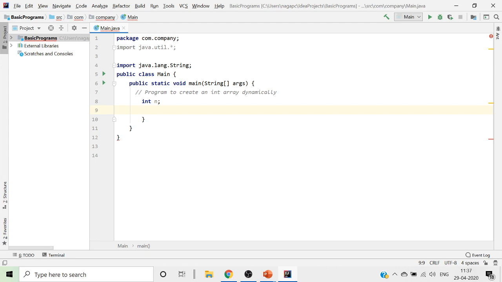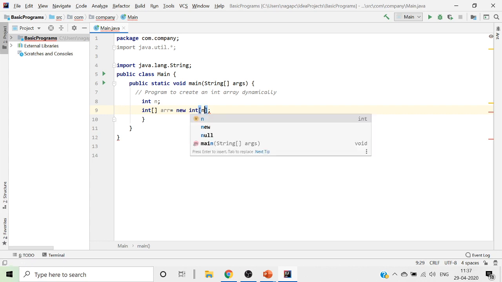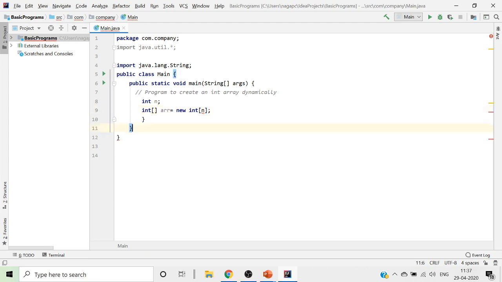into an array. So we also create another integer array, int arr equals to new int array, because this is my integer array. Now this is how I have created it, but still it is raising an error because I need to give my range, how many values I want to give. So once I give that many values, then it will accept it. See, the error is removed, but the error is at the n because n is not initialized, because n is not given any value.